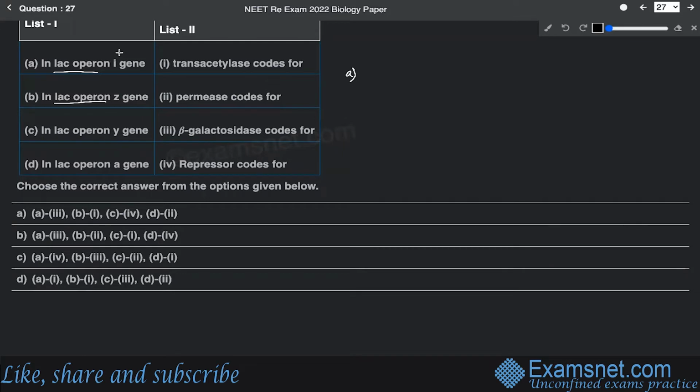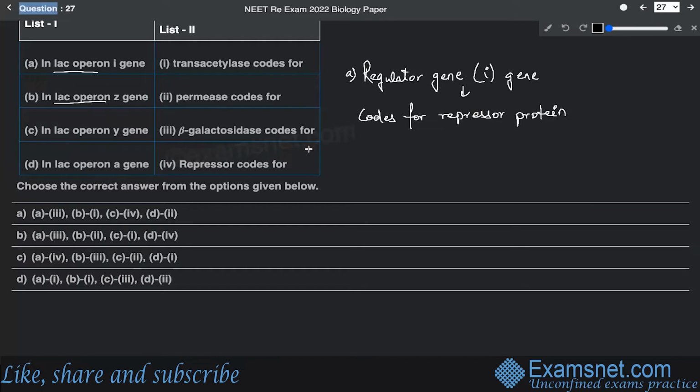So this is basically a regulator gene. That means the I gene codes for repressor protein. So that's why the correct answer here is option.